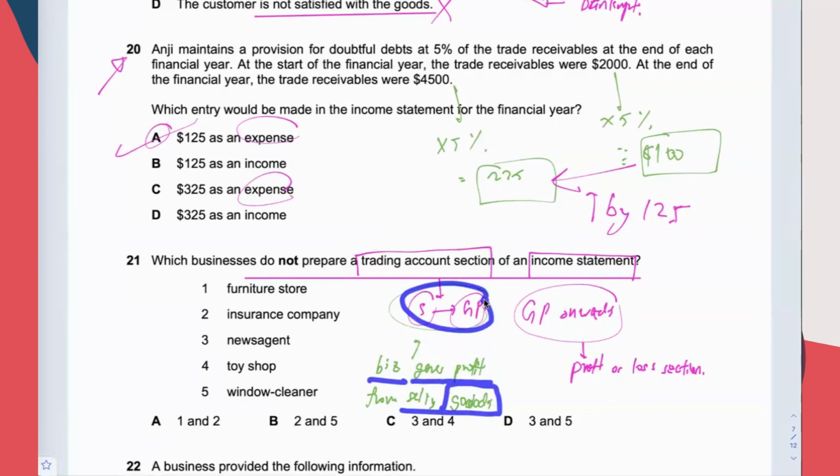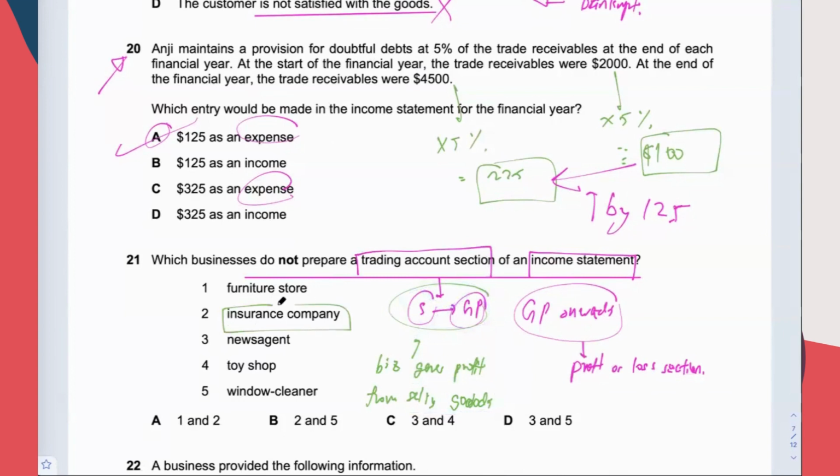If the business is a service business, and therefore they don't have goods, this part is not necessary. For example, an insurance company is a service business. A window cleaner is a service business. Therefore, they don't have to prepare the trading account section. So they ask which business does not prepare. So 2 and 5, B is the answer.